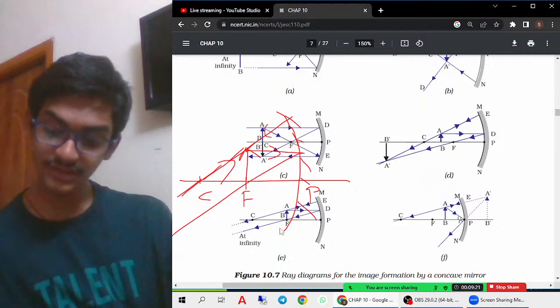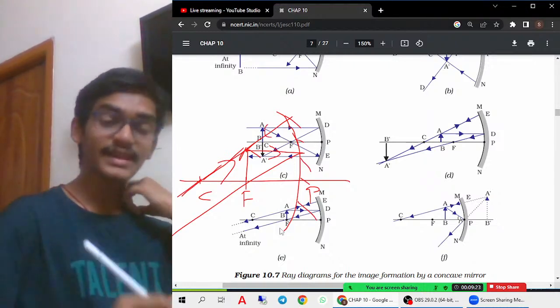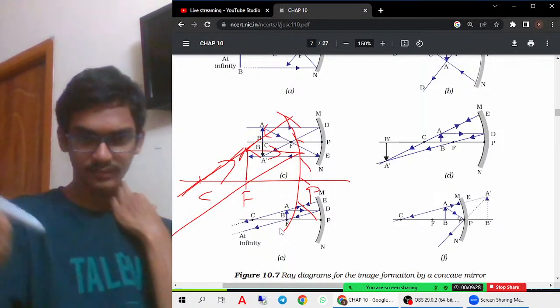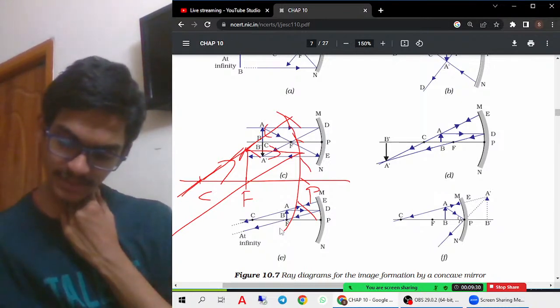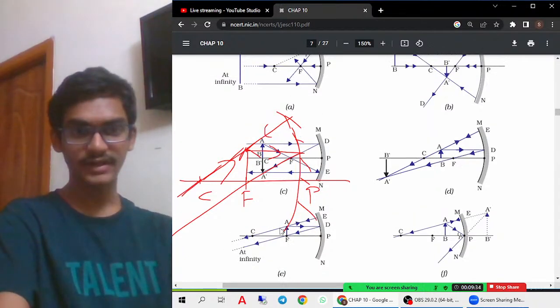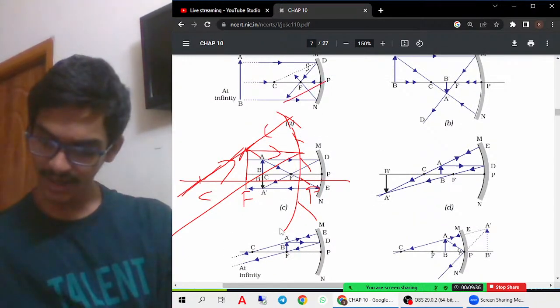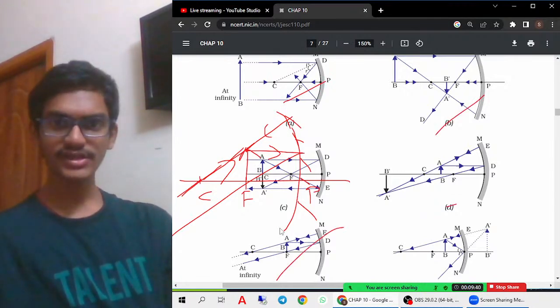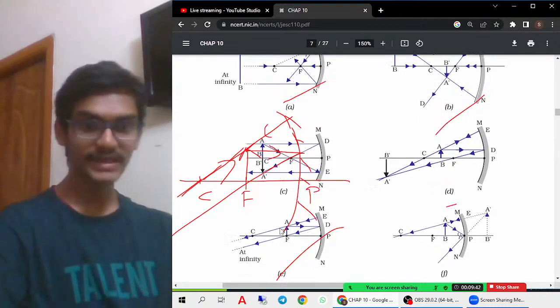That means here I'm using the third case wherein the light is actually passing through the center of curvature. So this third case I'm actually using here. In that case, what is happening? The image is formed, but we are not knowing where the image is formed. Therefore, it is at infinity. That means first one and fifth one are opposite. B1 and D1 are opposite to each other. If you remember like this, then it will be easy for you.